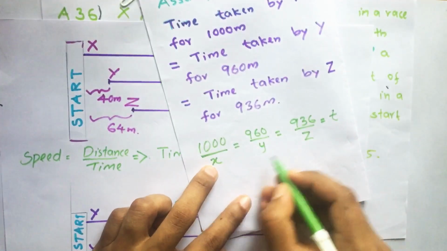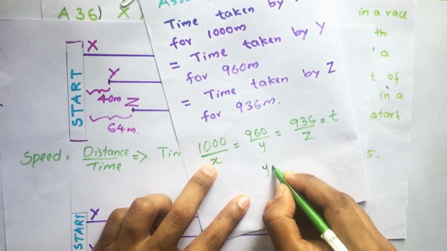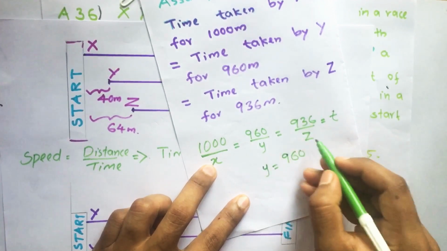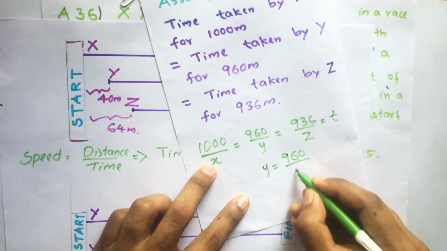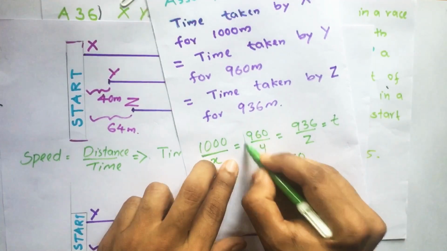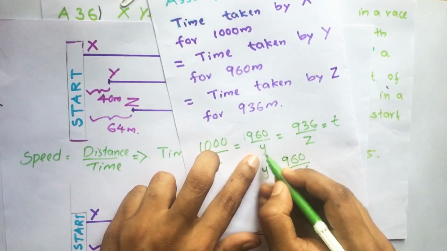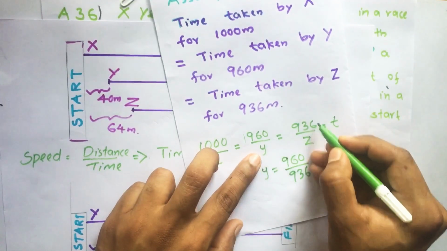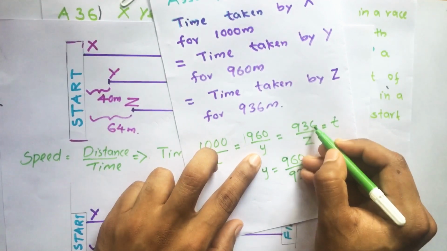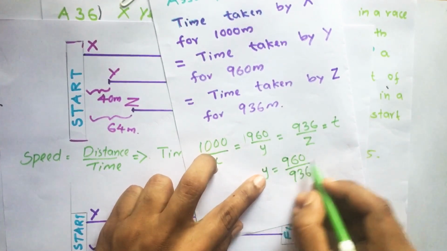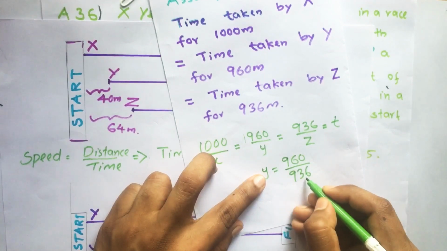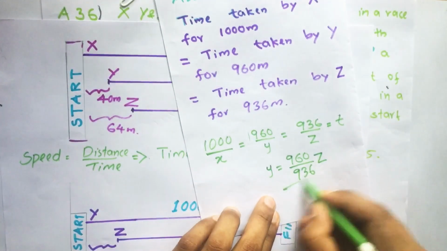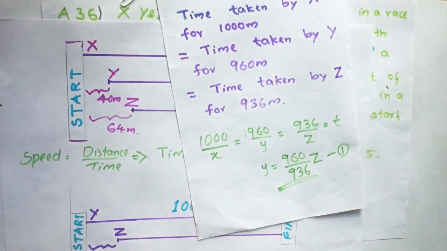So from here we can write, I am taking only this part of this: 960 by y equals 936 by z. So we can write, I am taking y to the right side and 936 by z to the left side. Then we get 960 divided by 936 into z equals y. This is equation number 1.